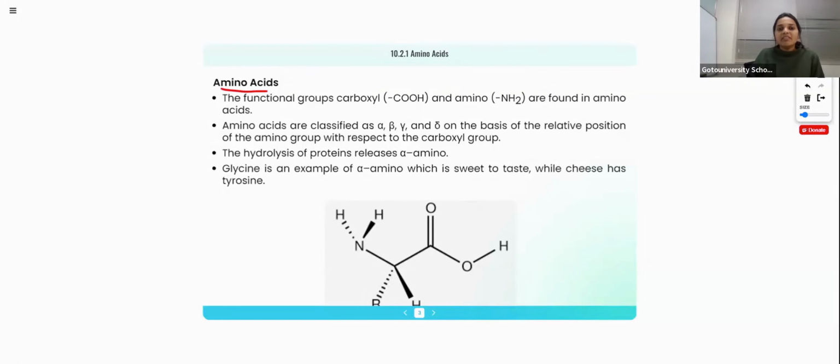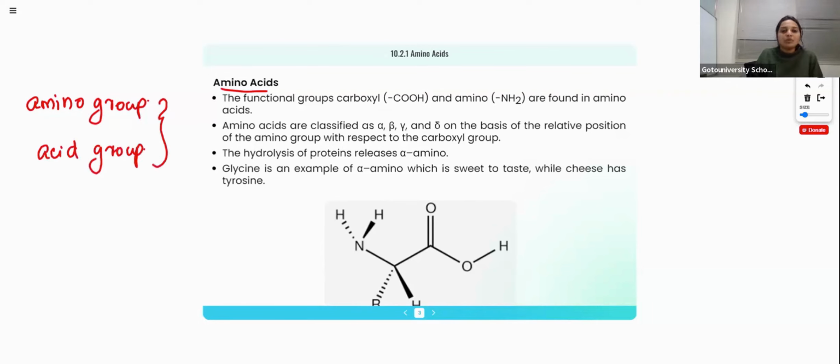In the word itself, amino acid means an amino group and an acid group should be there. The amino group means an NH2 group, and the acid group means a COOH group. So the functional groups carboxyl and amino are found in amino acids.